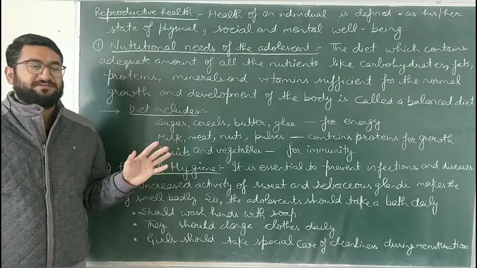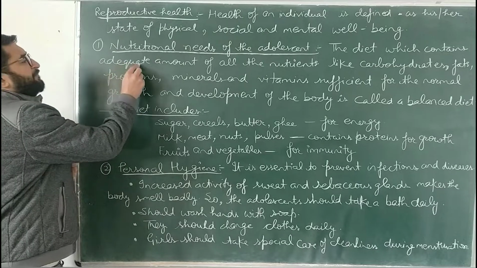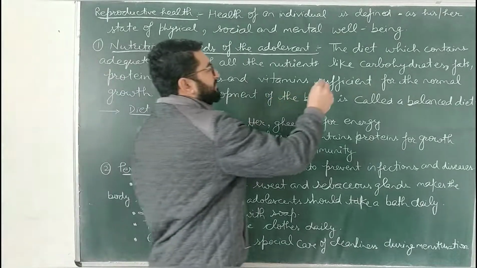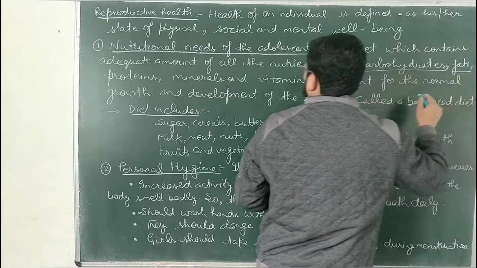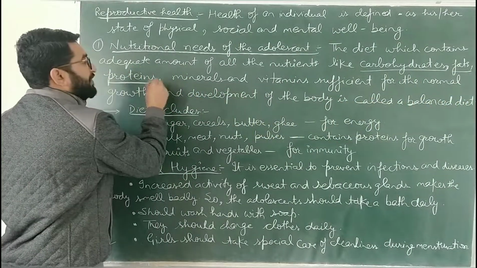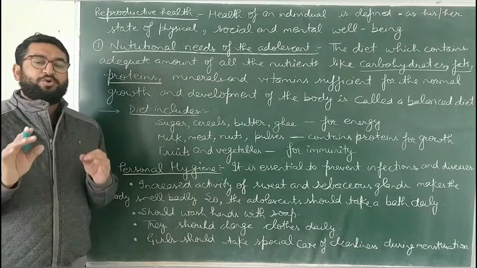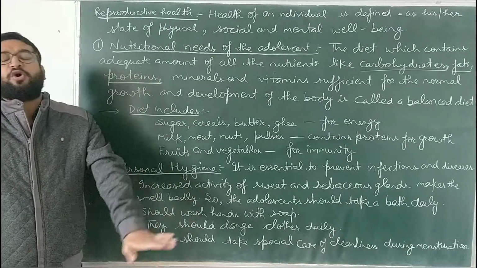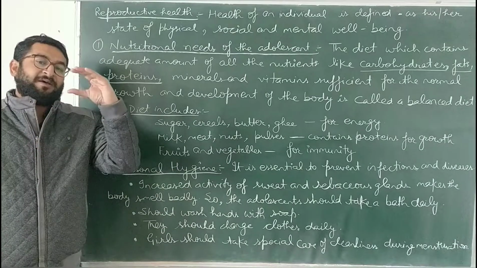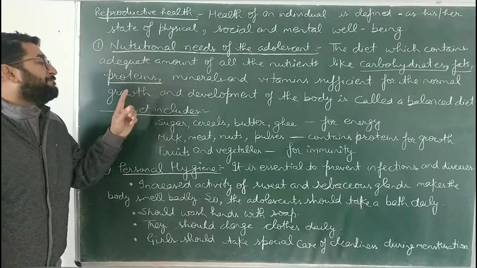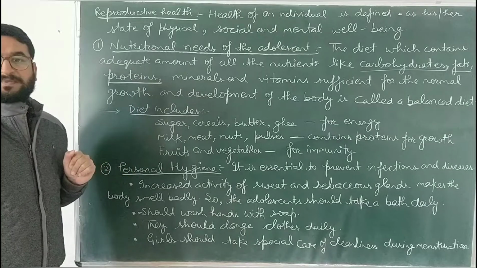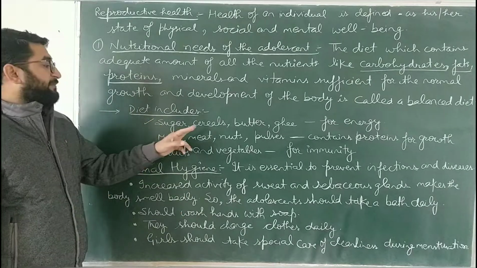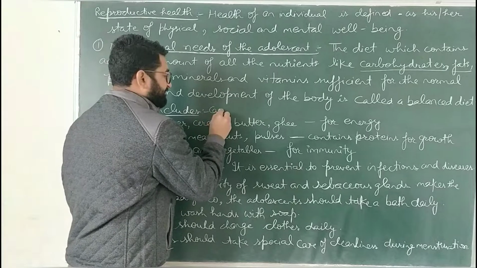So for that, a person needs to take a well-balanced, nutrient-rich diet which contains all these things. So, an adolescent requires adequate nutrients, that is carbohydrates, fats and proteins for proper, normal growth and development. And that diet, which includes all these nutrients in an adequate amount, is known as a balanced diet. For example, sugar and cereals provide carbohydrates.